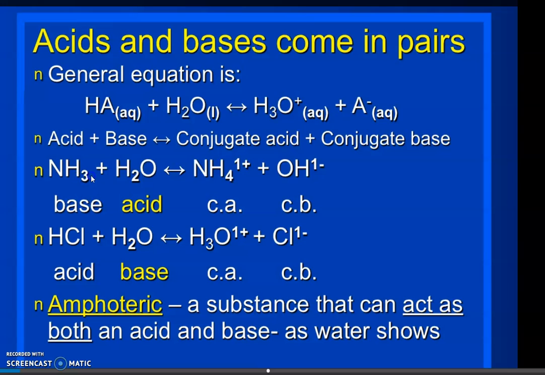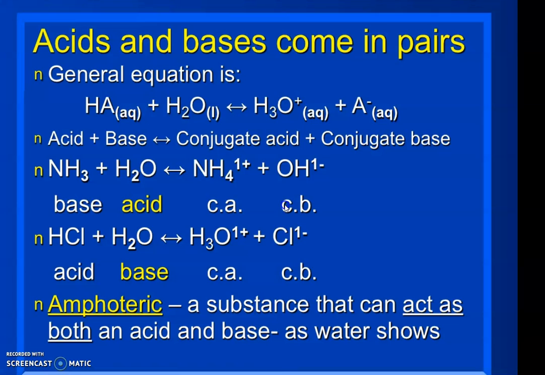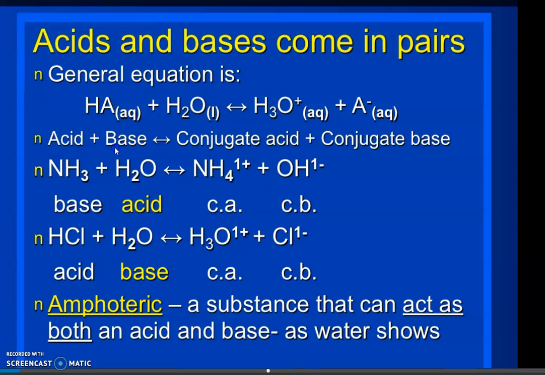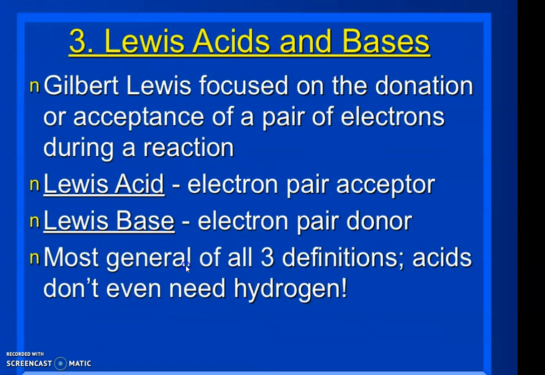Here you can see ammonia dissolved in water. We know ammonia is a base, water is an acid, and this gives a conjugate acid. How is a conjugate acid formed? From a base, a conjugate acid forms. From an acid, a conjugate base forms. A substance which can act as both an acid and a base is known as an amphoteric substance. Here you can see water. If it reacts with a base, it is an acid. If it reacts with an acid, it becomes a base. So water is an amphoteric substance.